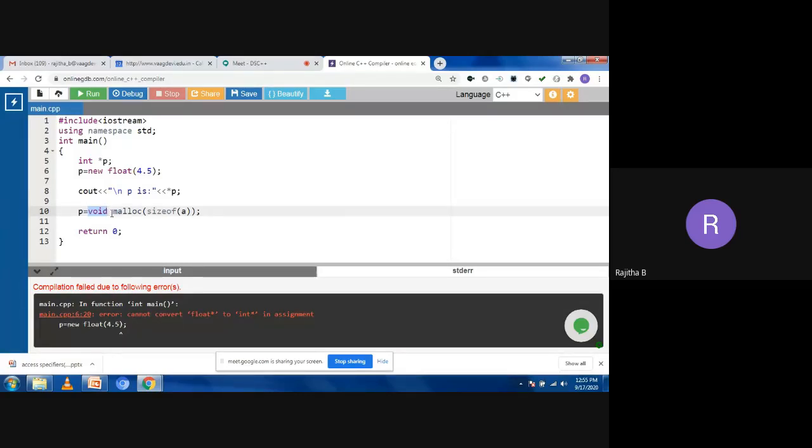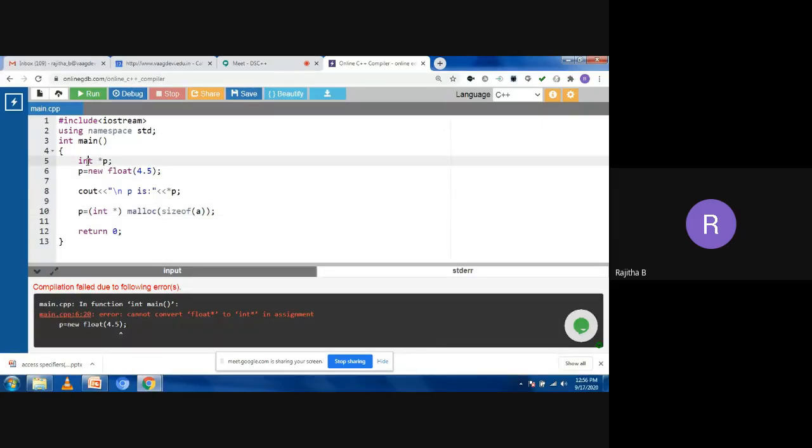So normally the addresses will take the integer type, so we are taking the int star. Why do we need to use the star here? Because we are going to store the address. When you are going to take the address, we need to take the pointer, and the addresses normally take the integer type. It will convert the address into integer type, and that will be stored into the p variable. So this is the typecasting. But this type of typecasting is not there in C++.